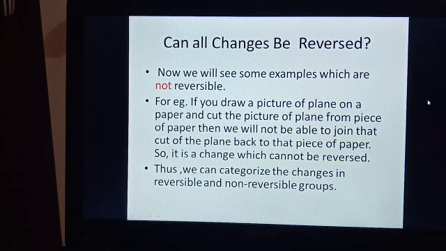Now we'll see some examples as I said. Yes, if you draw a picture of a plane and cut the picture of the plane from a piece of paper, then we'll not be able to join that piece of paper again. So that is not reversible. Thus, we can categorize the changes into reversible and irreversible groups. Some more examples I'll give you.